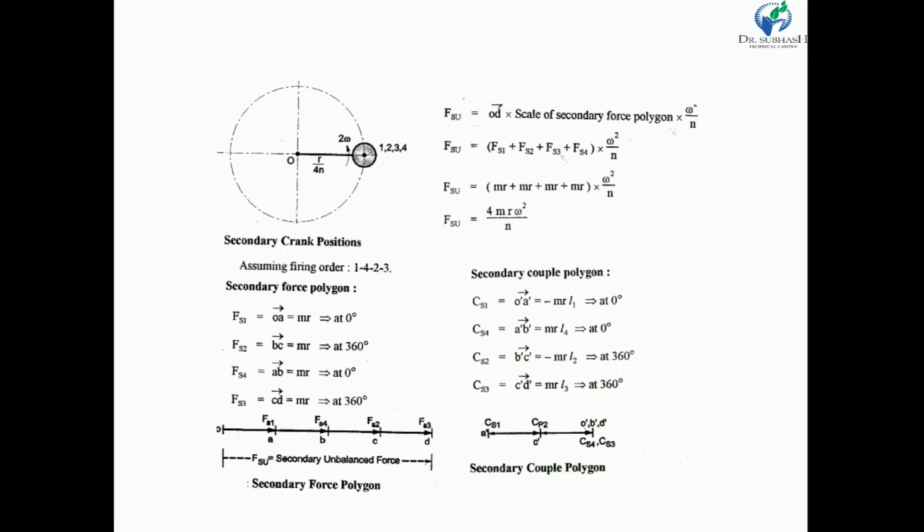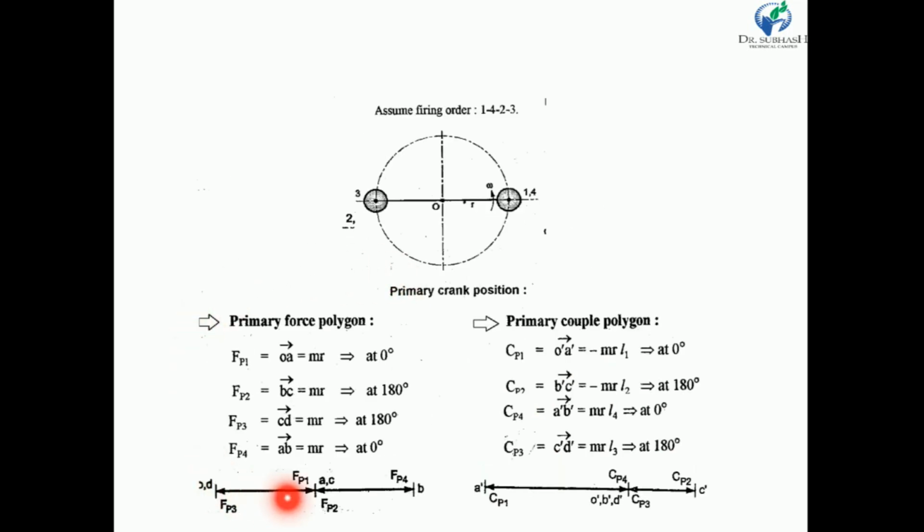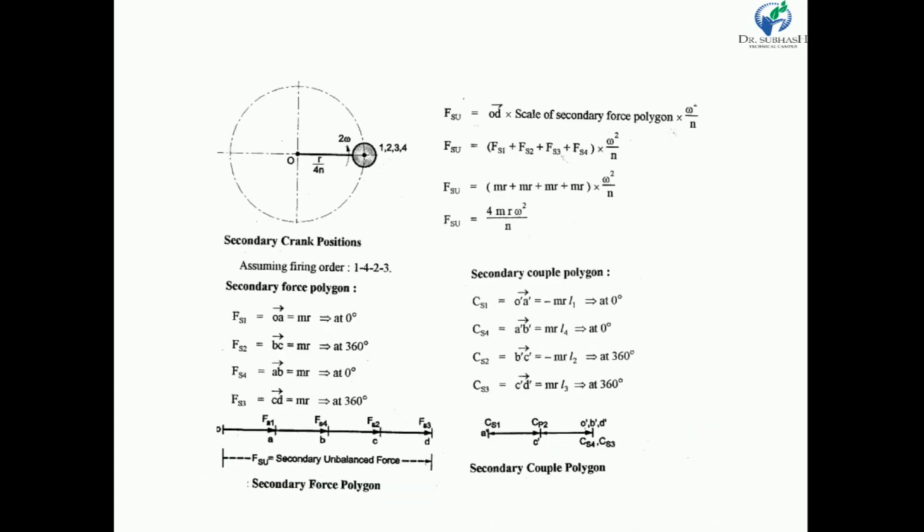So my dear friends, in this case primary unbalanced force is 0, as we have derived from this polygon. Primary unbalanced couple is also 0. Secondary unbalanced couple is also 0, but we have secondary unbalanced force equal to 4mr omega square divided by n. So my dear friends, this is the balancing of 4-cylinder inline engine. Thank you.